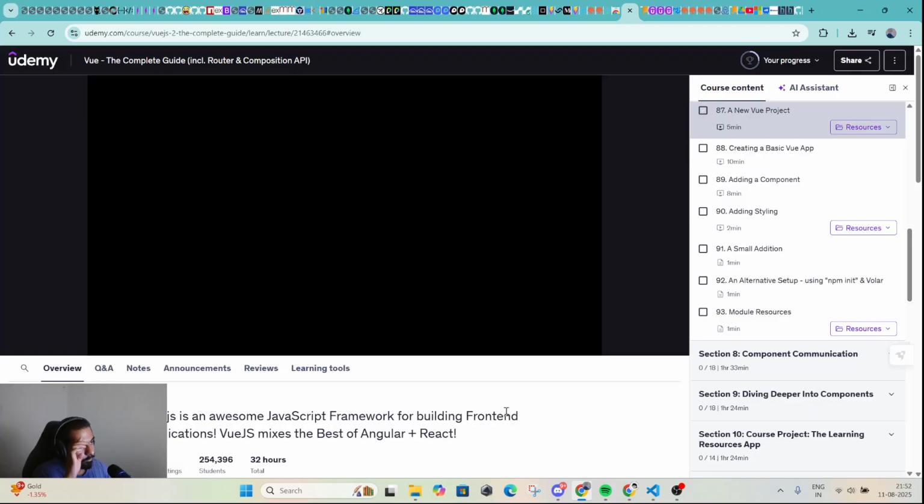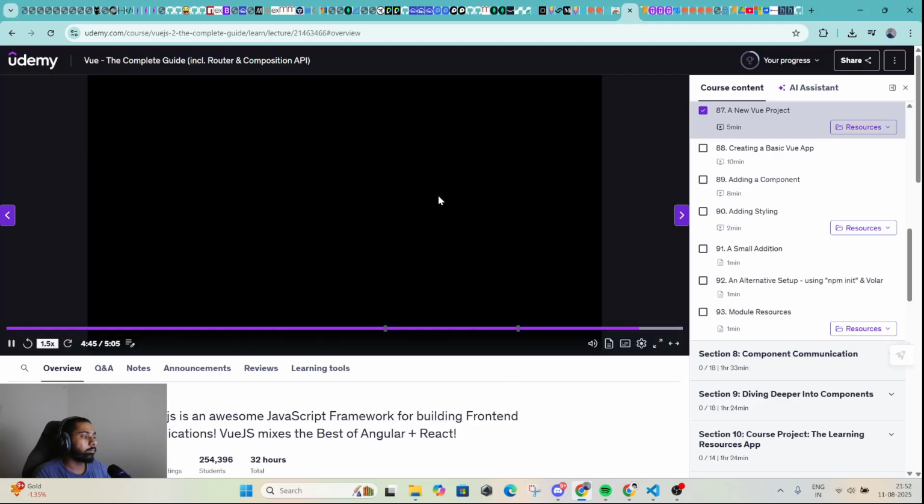Now we can visit localhost 8080, and that's our running Vue application, and as you can clearly see, initially it's empty. There's nothing here. And the reason for that simply is that